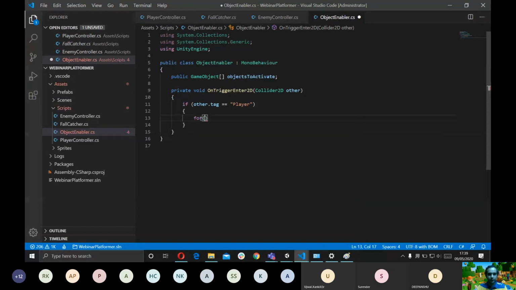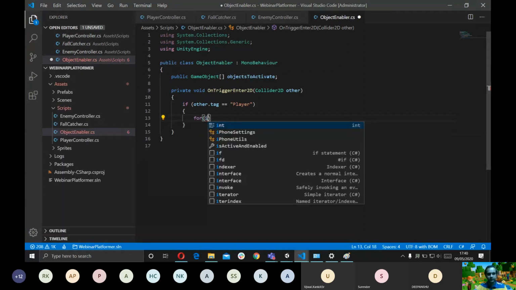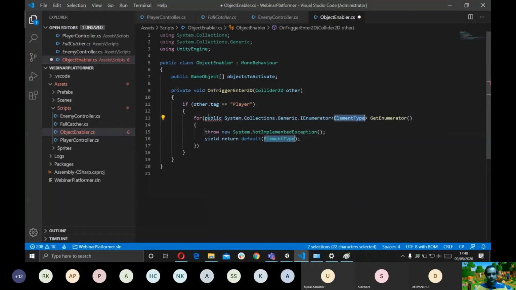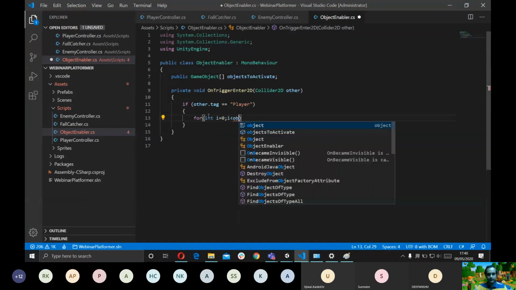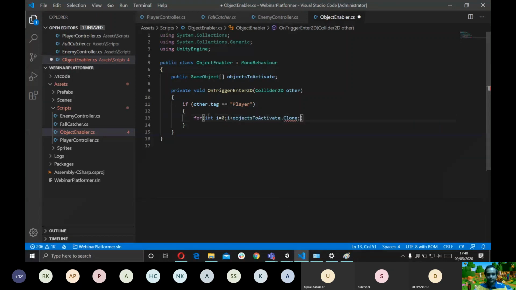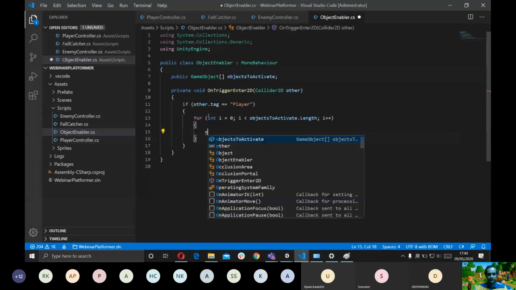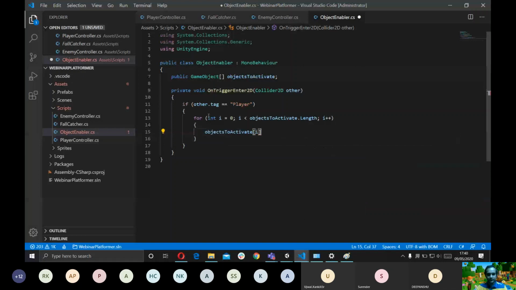I'm going to run a for loop for each of the objects in the list, and I'm gonna enable those objects one by one, dot SetActive to true.